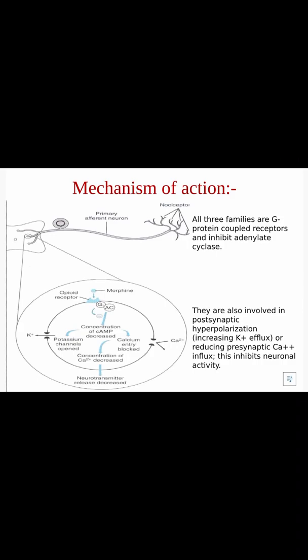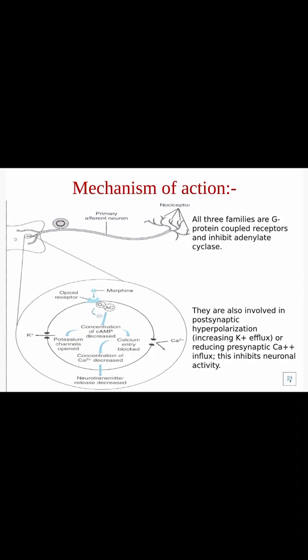Coming to the mechanism of action, morphine binds to the opioid receptors which are present in the brain and inhibits the enzyme adenylate cyclase, through a G-protein coupled receptor. Because of this binding and inhibition of adenylate cyclase, there is a decreased concentration of cyclic AMP.